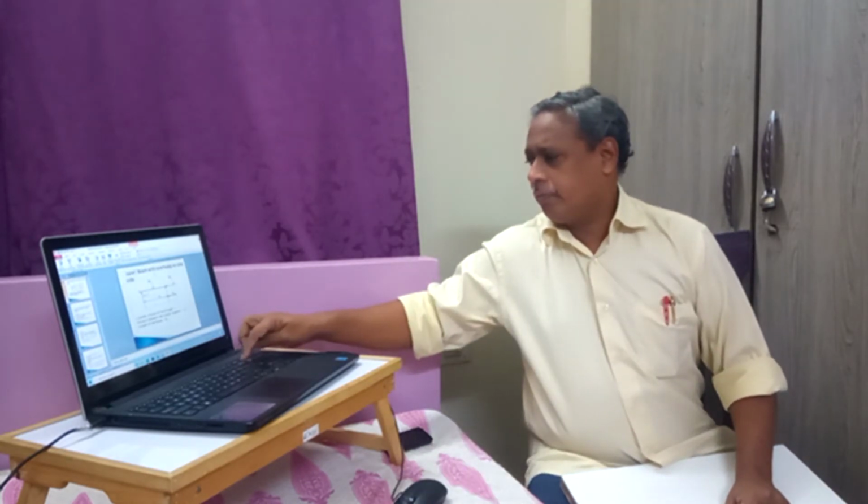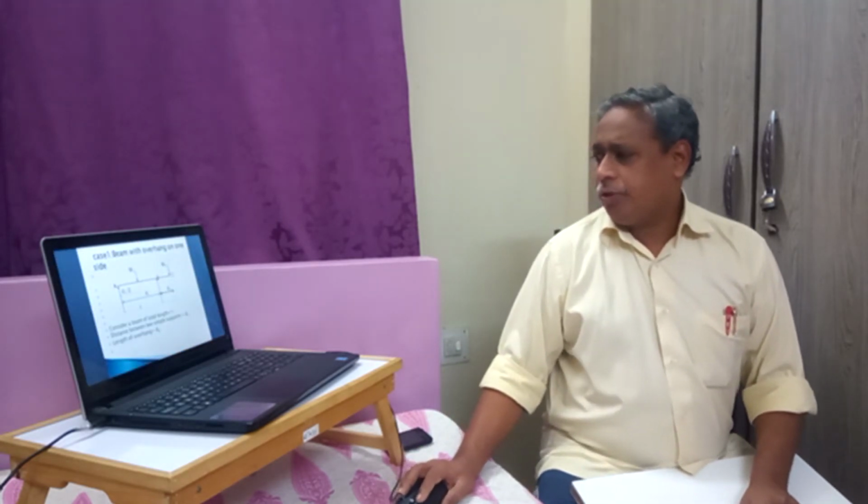So consider a beam of total length L. Distance between the two simple supports is D1, that is, the distance between A and B is D1, and the length of overhang is D2. This length is D2 and this distance is D1.